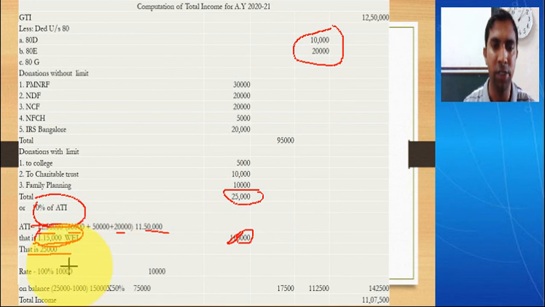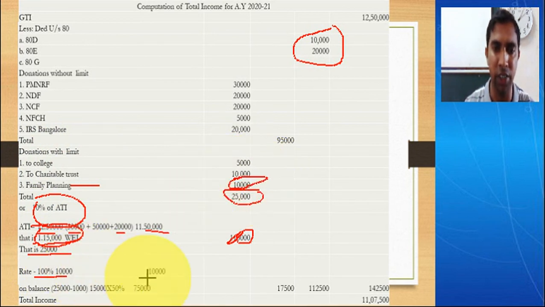Okay, 25,000. Now what we have to do, we have seen here there are 50% with limit and there are 100% with limit. 100% with limit is only family planning here. Then these other two are 50% with limit. So first you give for 100% with limit, that is family planning, 100% on 10,000, right? So that is 10,000. Then the remaining amount is 15,000 for 50% with limit.